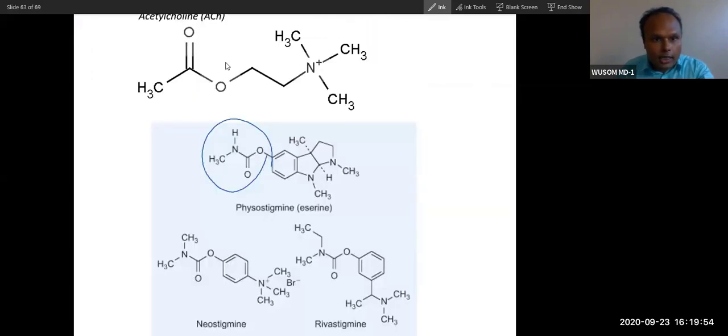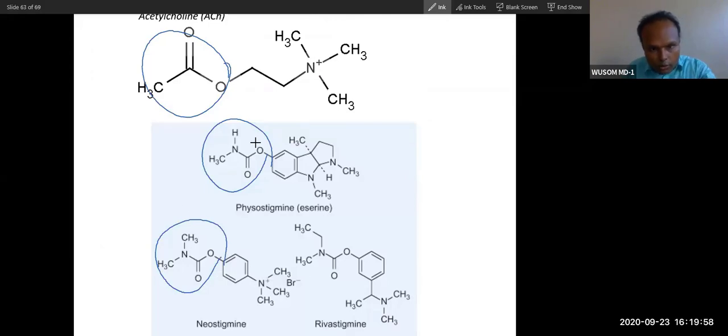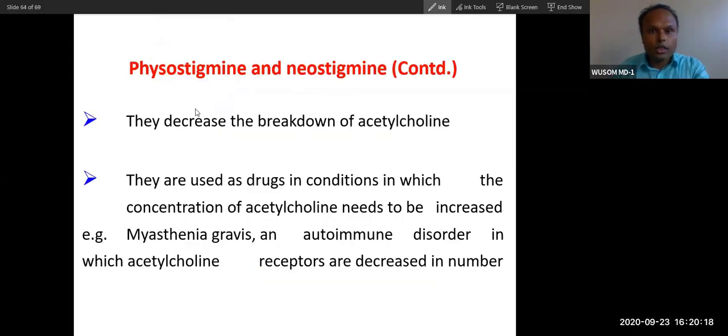You can see these are similar. Here also, you can see a similar part of the molecule. Though the molecules are very different, the essential parts are similar. So that is why they are inhibitors. They will bind, but they cannot be catalyzed. The enzyme cannot break this bond, and that is why they are competitive inhibitors. So these are physostigmine and neostigmine, and they are used in myasthenia gravis.